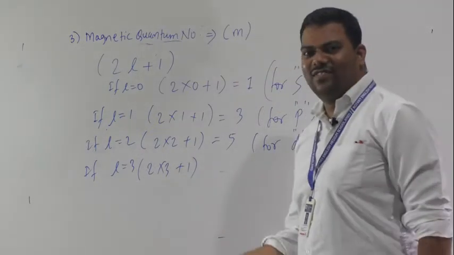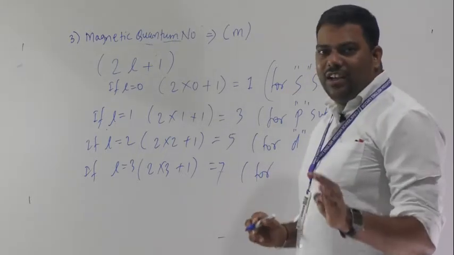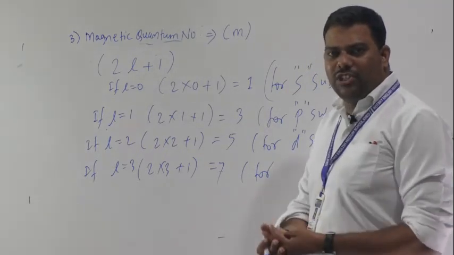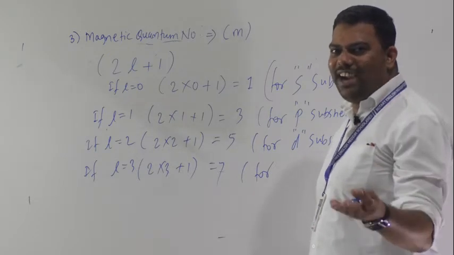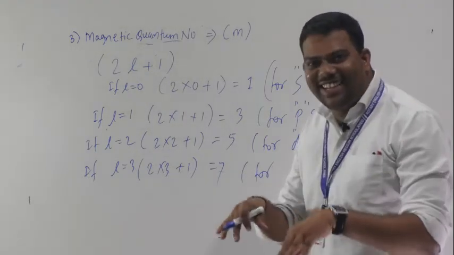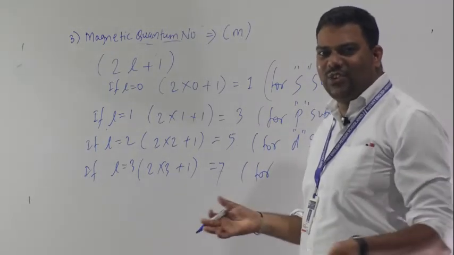How much? 7. So for information, you must know for the F subshell there are total 7 orbitals, in that 14 electrons. Very interesting.